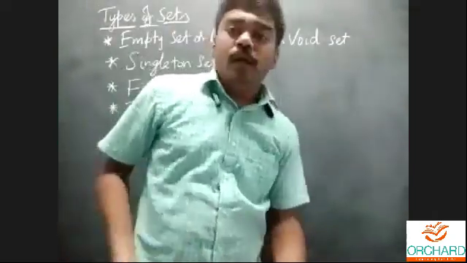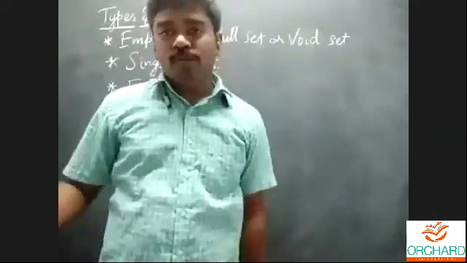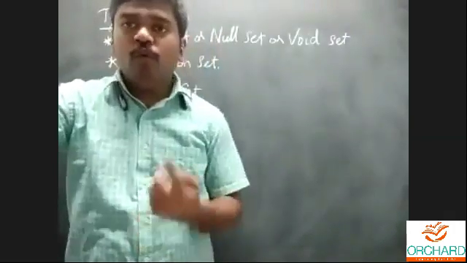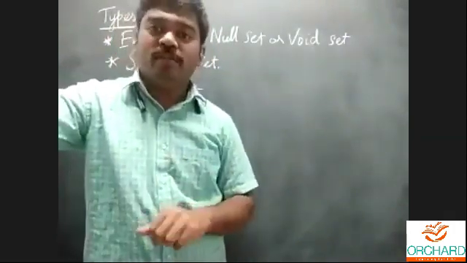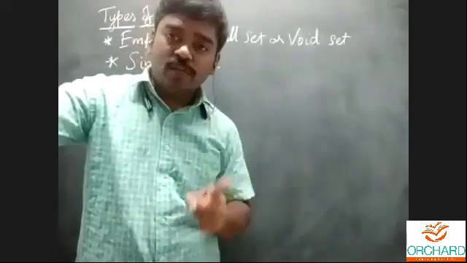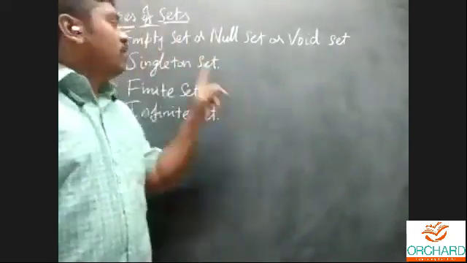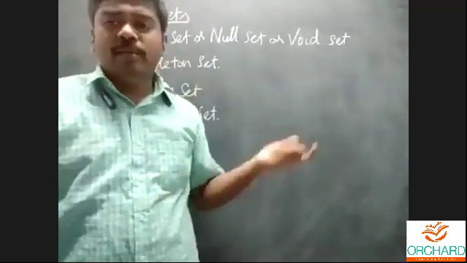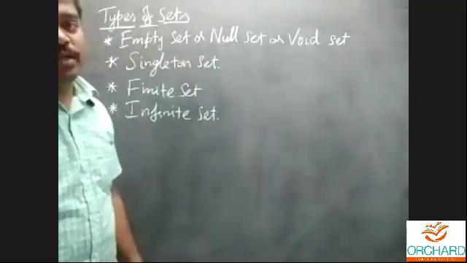For example, natural numbers between 1 and 2. Between 1 and 2, is there any natural number? No. For natural numbers, 1, 2, 3 is a continuous order. Natural numbers between 1 and 2 is the empty set. A singleton set may have only one element, that's the element 0. For the previous example, so we can go to.